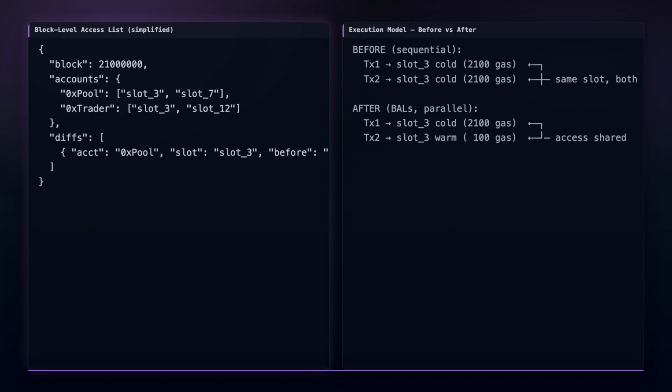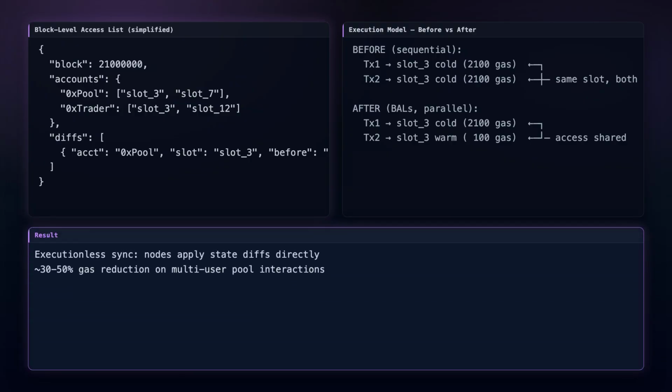For DeFi protocols where multiple users touch the same pool, gas costs drop. For execution client teams, real implementation work. For everyone else, complex applications get cheaper and more predictable.